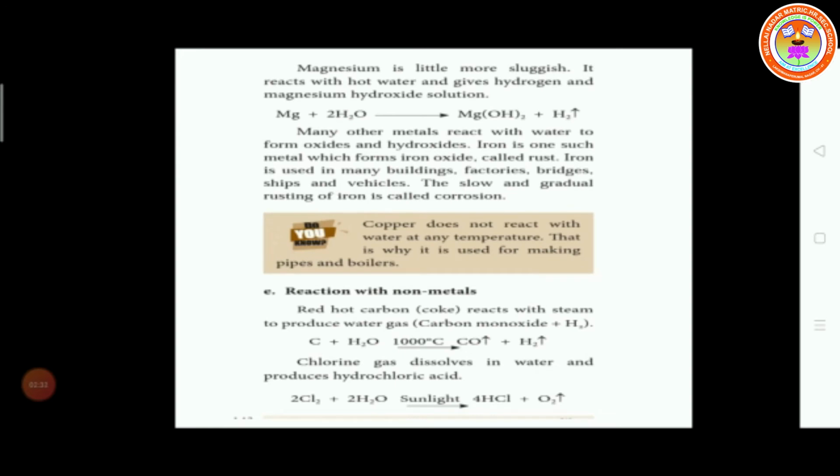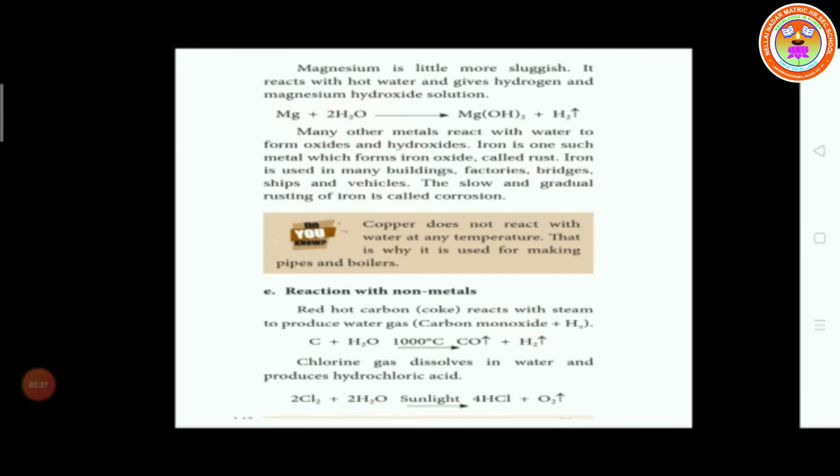Then magnesium is a little more sluggish. Sluggish means medium reactivity. It reacts with hot water to give hydrogen gas and magnesium hydroxide solution. Magnesium reacts with water and is converted into magnesium hydroxide plus hydrogen. Here we have 4 hydrogen and 2 oxygen.